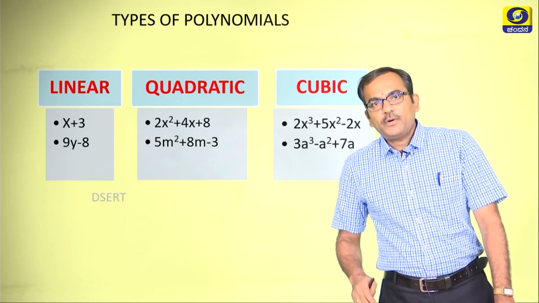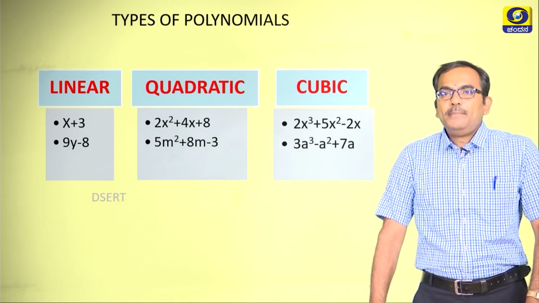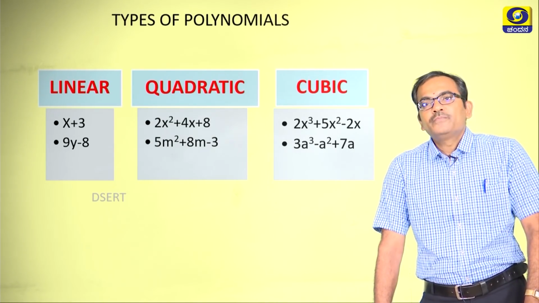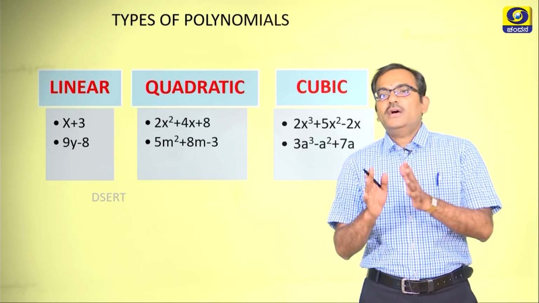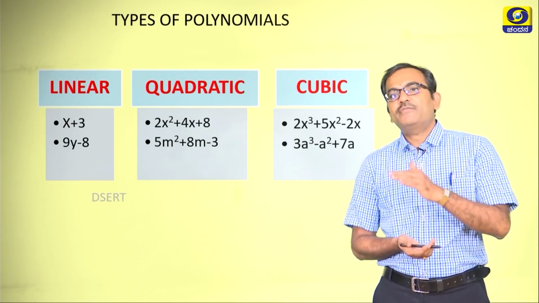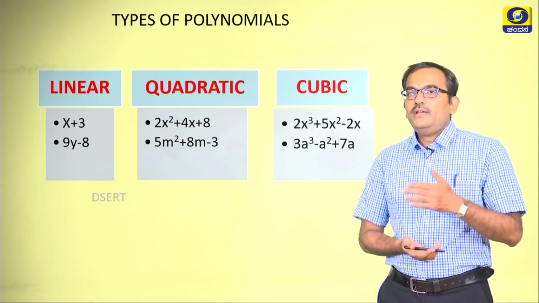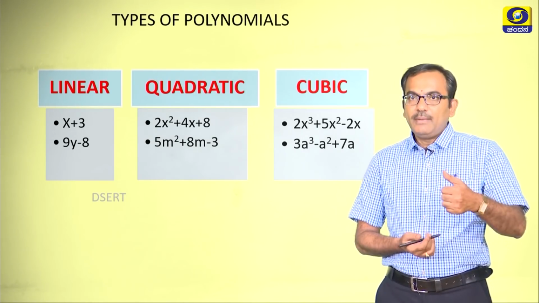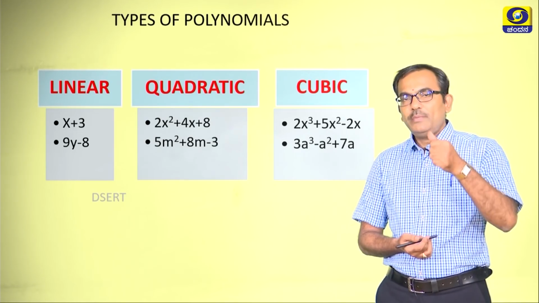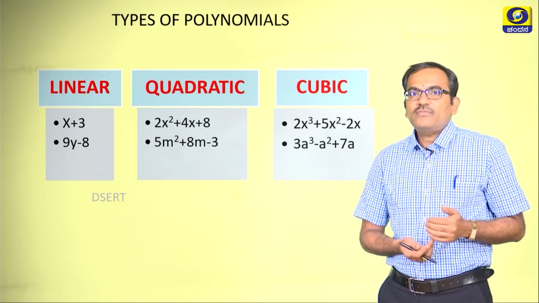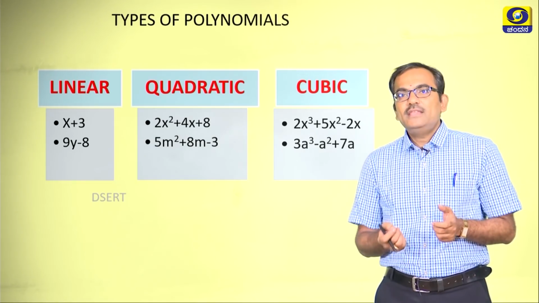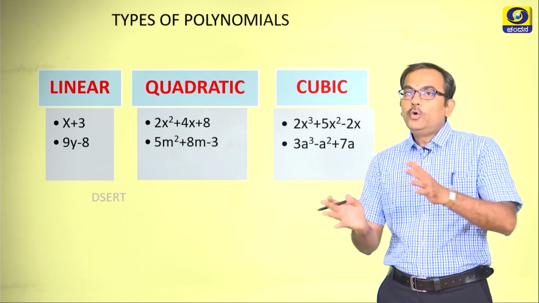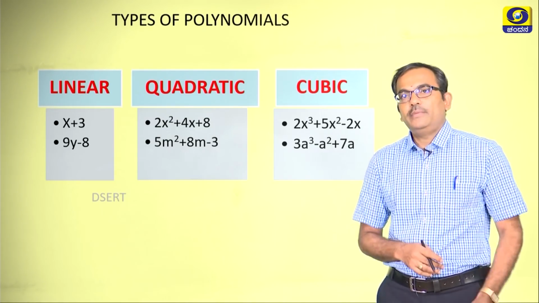Observe the linear polynomial. The examples are like x plus 3 and 9y minus 8. What can you infer from this is, in the linear examples the maximum power of a variable is going to be 1, and even in the case of 9y minus 8 the maximum power of y is 1. Therefore, we group them under the linear polynomial.